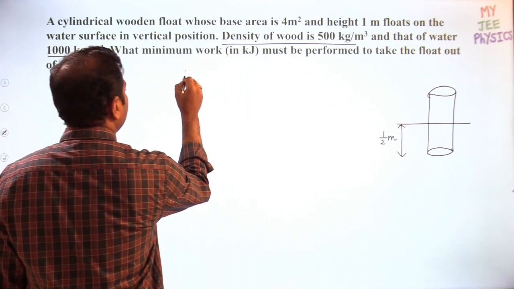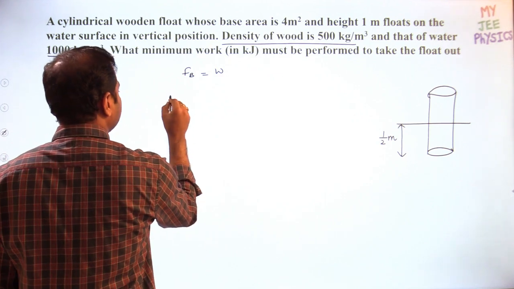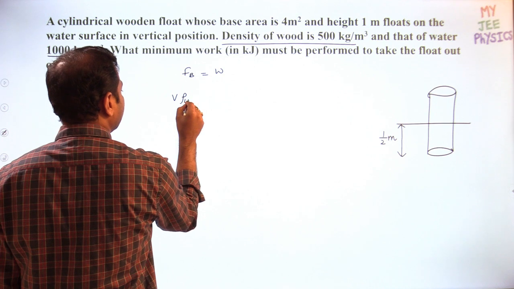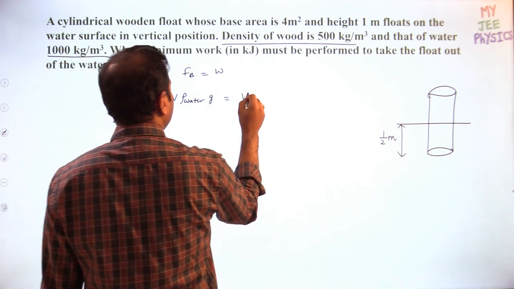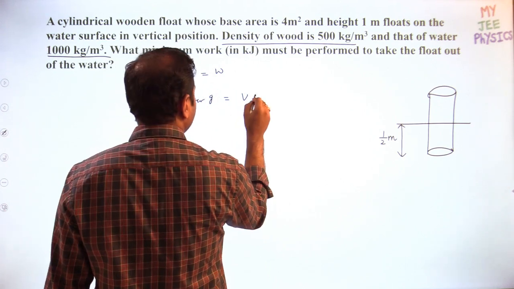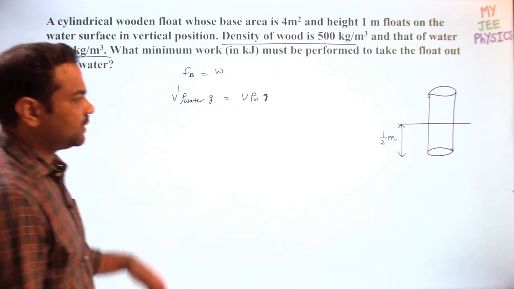Otherwise, you can check: buoyant force is equal to what? Buoyant force is equal to weight. Am I right? Buoyant force is equal to volume inside times density of the water, because it's kept in water, times g, is equal to V, the total volume of the wood, times density of the wood times g, the weight. V dash is the volume inside the water.